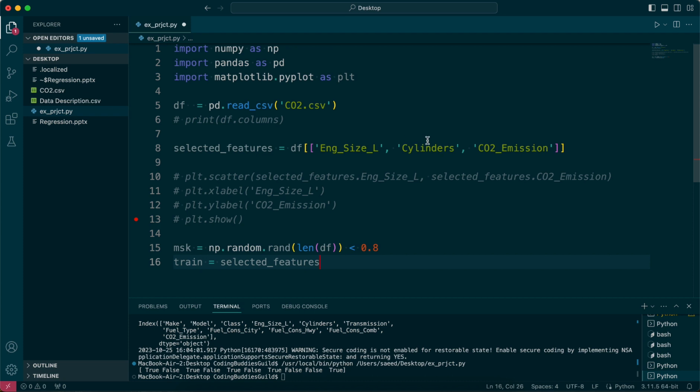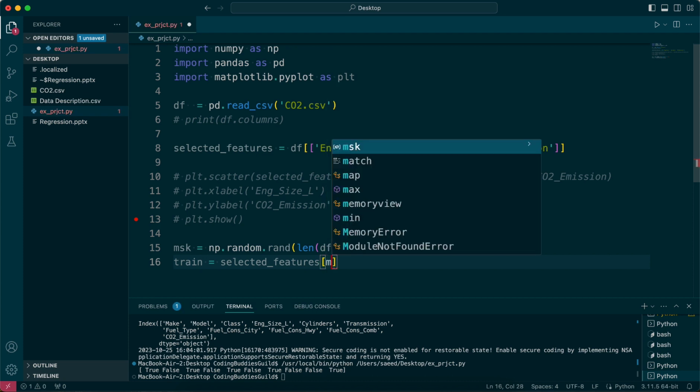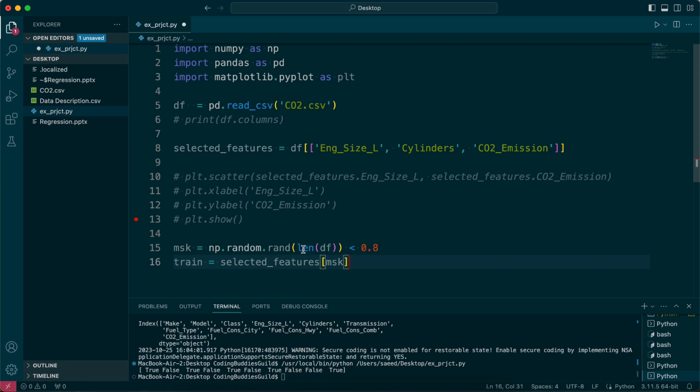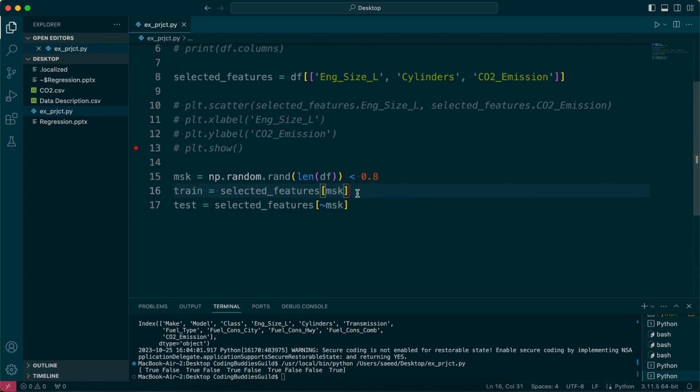selected features from these columns that I have, right? Only the ones that are true, right? And for test purposes, I'm just going to go, let's just copy this, put it here, and if mask was not true. See, that's easy. So this is how I basically split my train and test data. And let's continue. Now the fun begins.